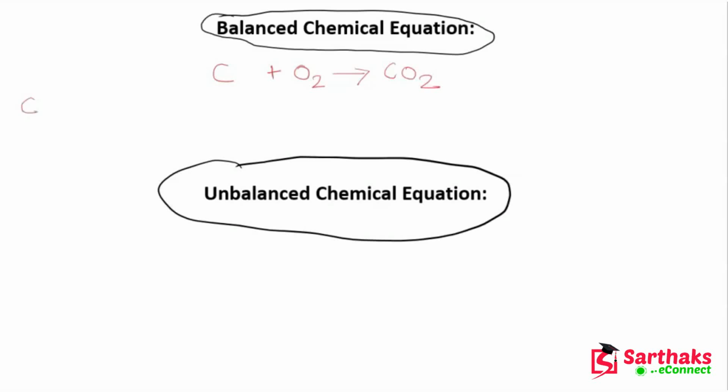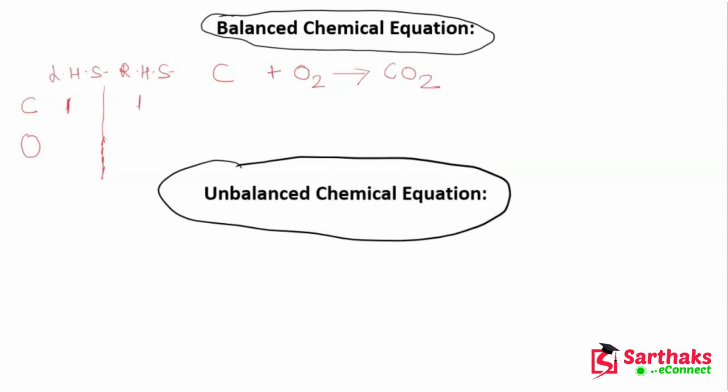So let's talk about this carbon atom. On the reactant side, or you can say on the LHS, how many atoms of carbon are there? There is one atom of carbon. Now let's talk about the RHS. On the RHS, how many atoms of carbon? There is also one atom of carbon. So it means the number of atoms of carbon on both sides is equal. Now guys, let's talk about oxygen.